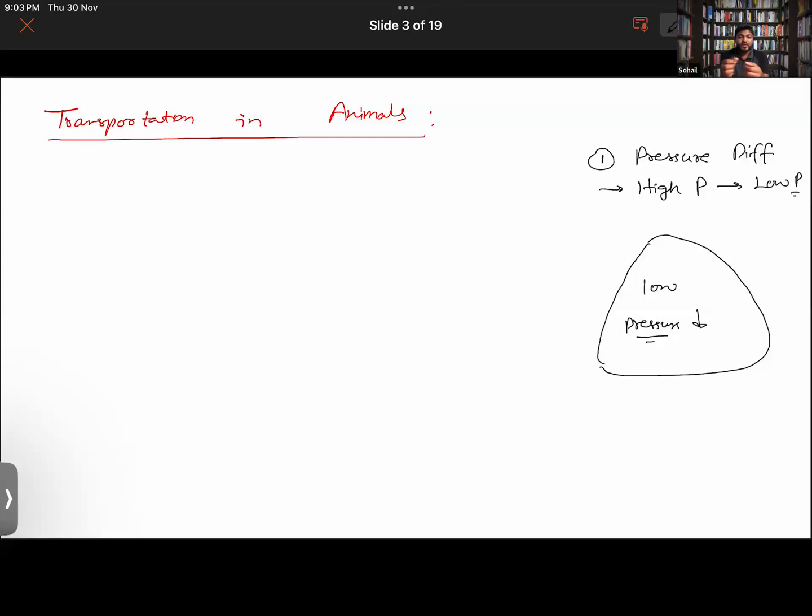Here it is having a very high pressure. In the case of liquefied petroleum gas cylinders, you have pressurized it, so it is existing at a very high pressure.